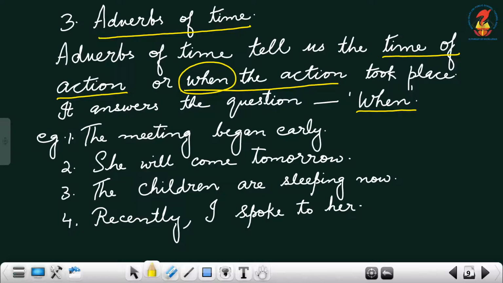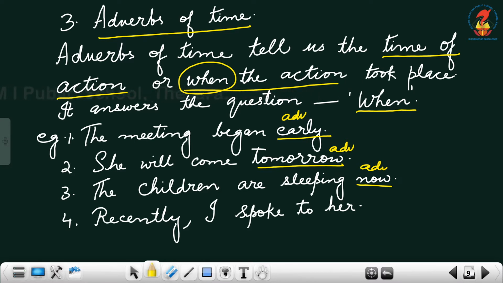A few examples are, the meeting began early. This is the adverb of time. She will come tomorrow. When will she come? Tomorrow. So this is the adverb of time. The children are sleeping now. When are the children sleeping? They are sleeping now.